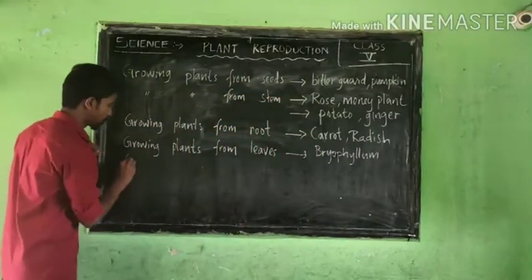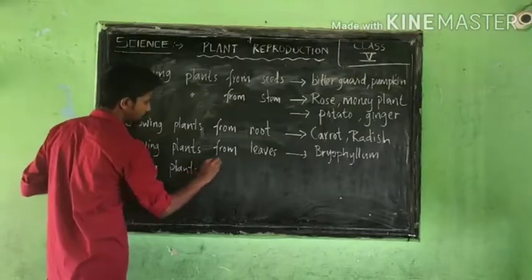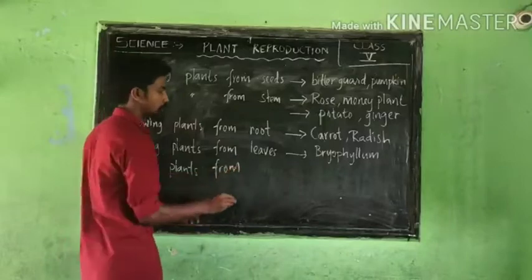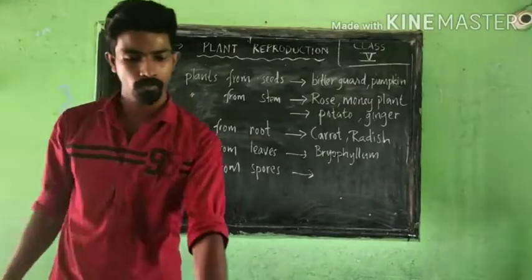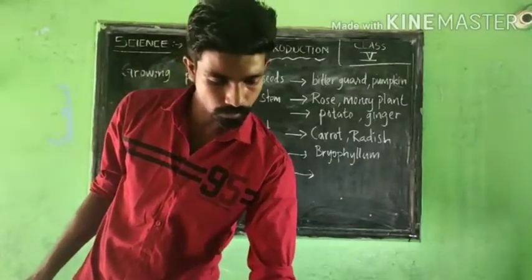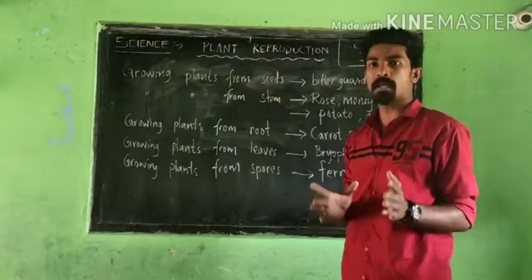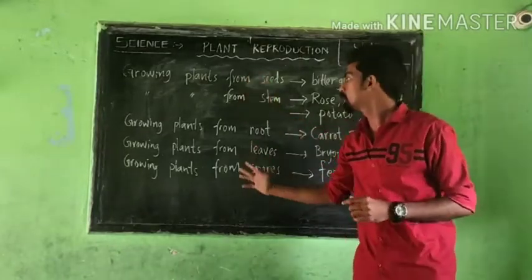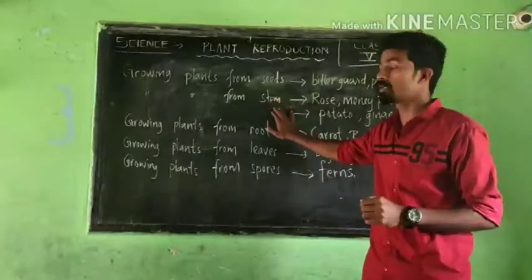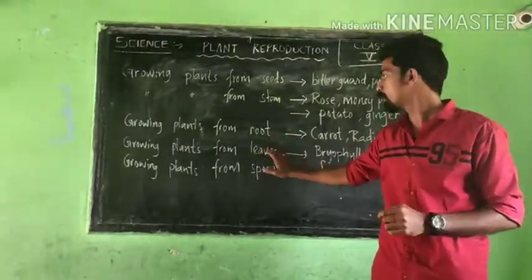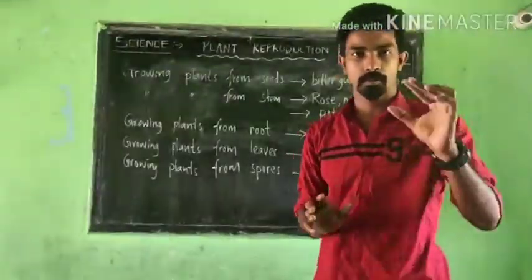Bryophyllum, and growing plants from the last one, spores. Growing plants from spores, for example ferns. Plants can reproduce in these different ways. Plants can grow from seeds, from stems, from roots, then again from leaves and spores. I'll give a detailed explanation, one by one.